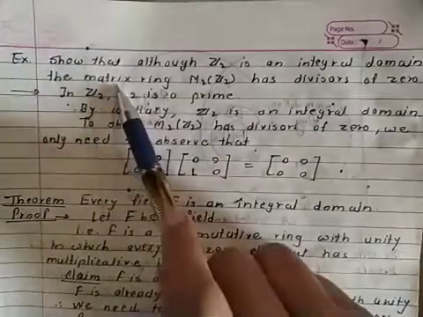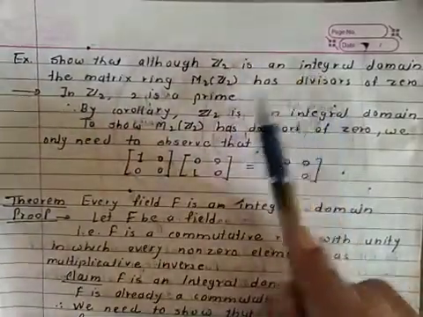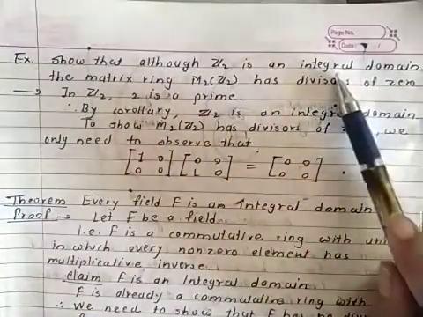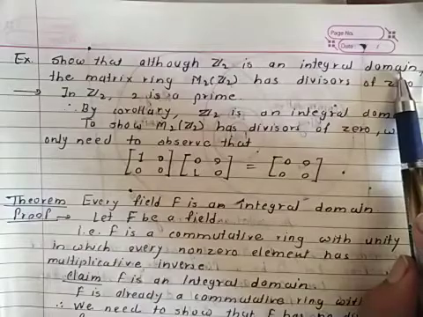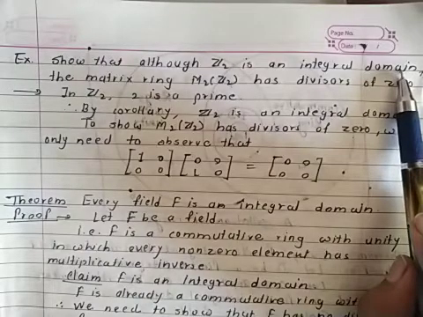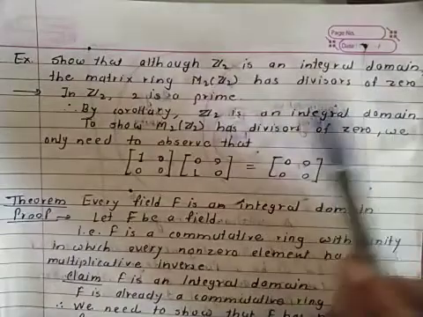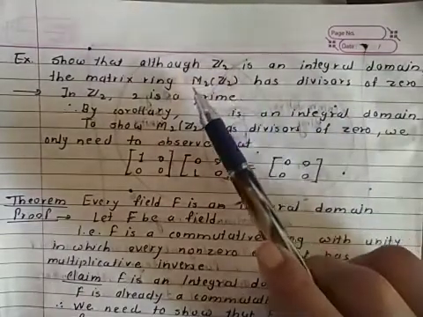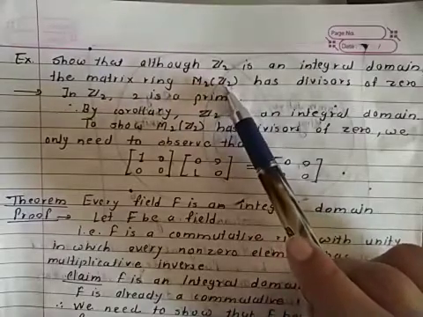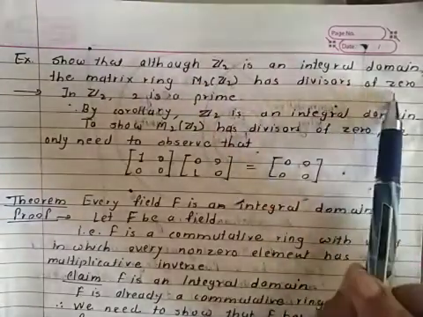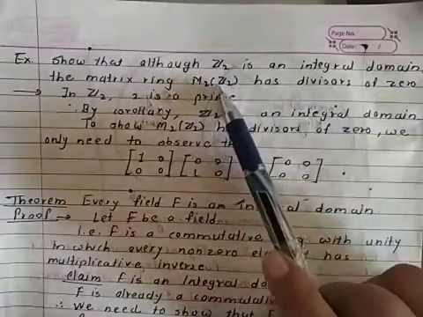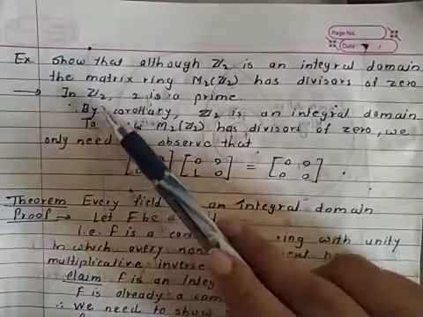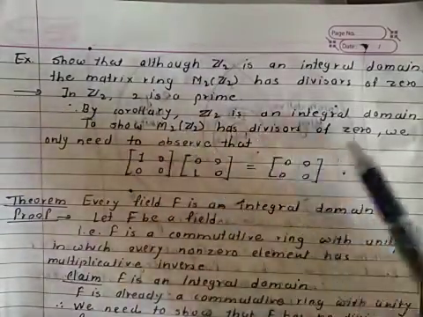Example: show that although Z2 is an integral domain, the matrix ring M2 over Z2 has divisor of 0. Integral domain means it is a commutative ring with unity and without 0 divisor. Now we know Z2 is an integral domain. Why? Because 2 is a prime. We have just seen that if p is a prime, then it is an integral domain. But if we form a matrix over Z2, then that has divisor of 0. That means we can take two non-zero elements from M2(Z2), both non-zero but their product is 0. So in Z2, 2 is a prime. By corollary, Z2 is an integral domain.